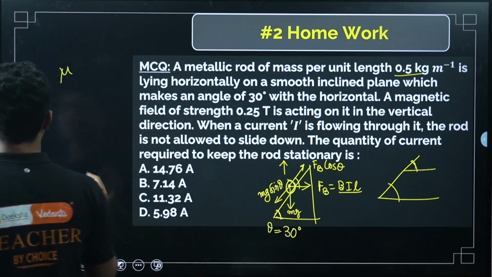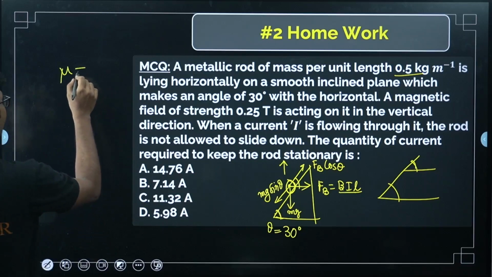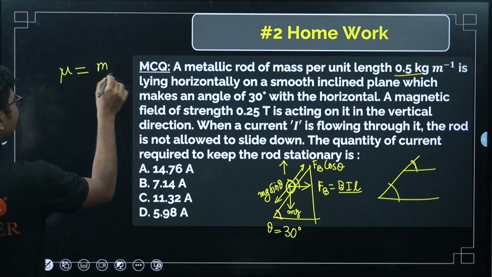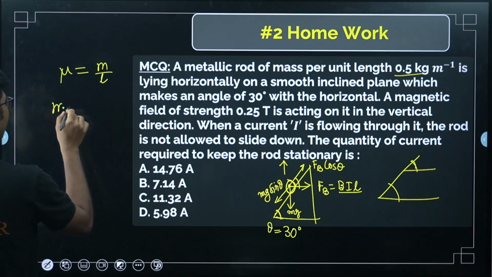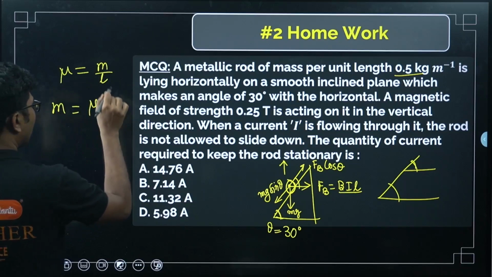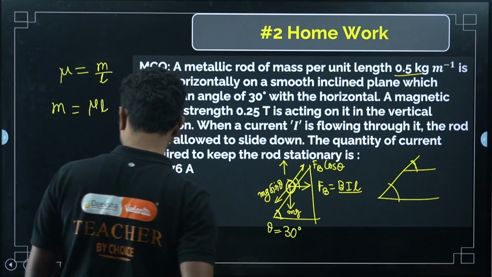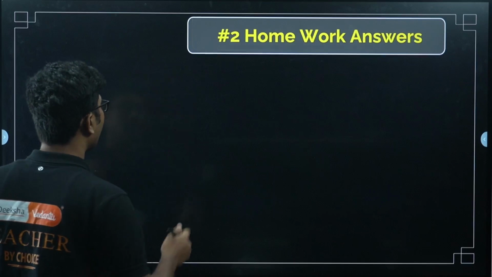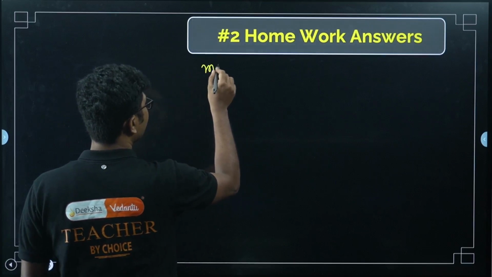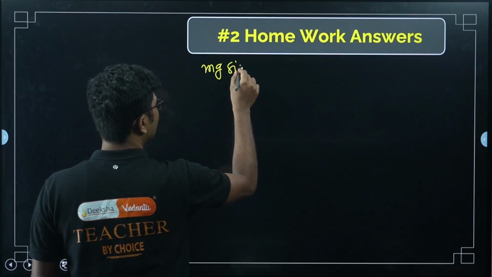So if mass per unit length is mu, then mu equals m by L, so m should be mu L. Here we have to use these things, and the only condition for balance is mg sin theta.